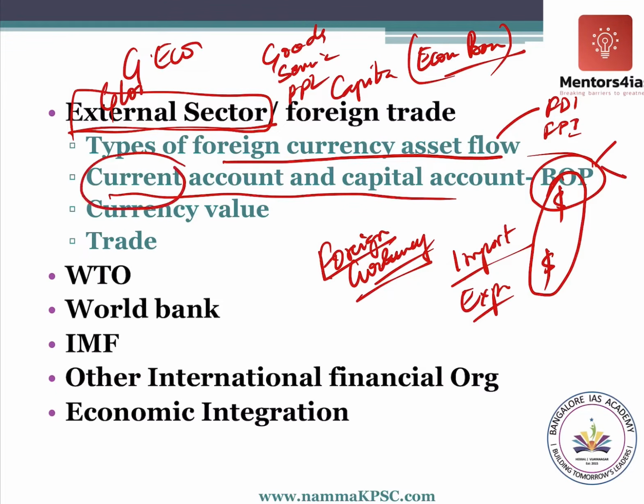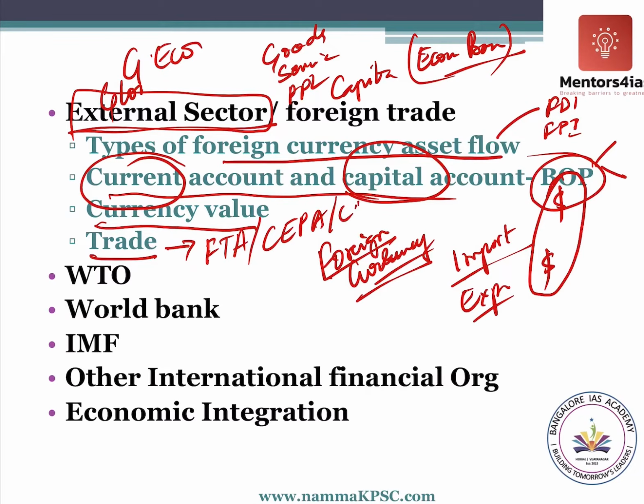There are two accounts in this. One is known as the current account. The other one is known as the capital account. We will also have to understand how currency value is determined. We will be studying trade and commerce. We will talk about the different types of trade interaction like free trade agreements, FTA, or CEPA, CECA. You would have heard all these things in your current affairs. We will also be discussing monetary union. Things like this we will try to understand in the external sector.